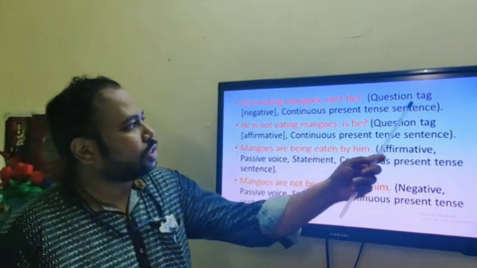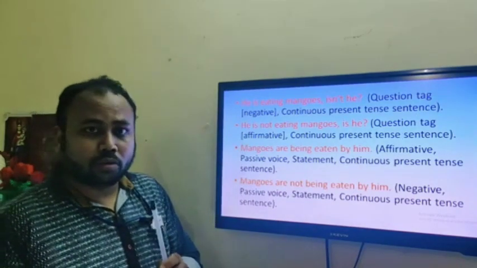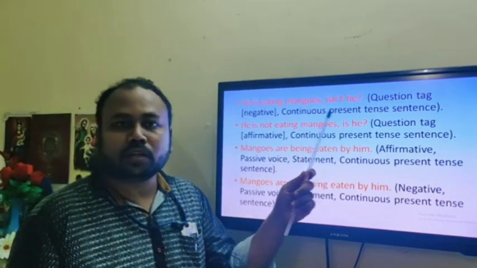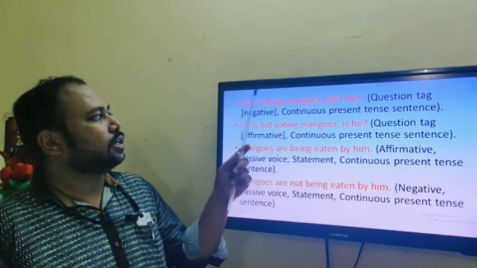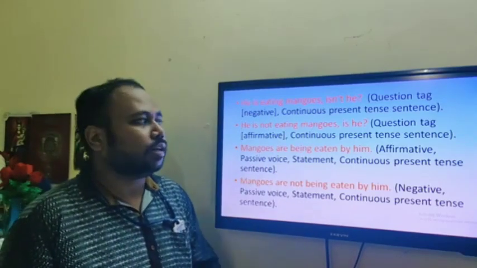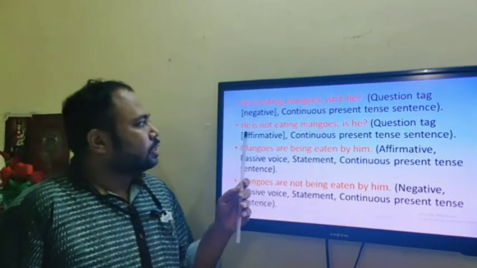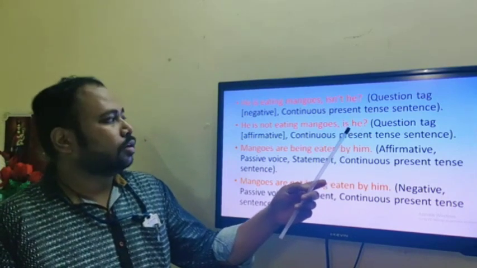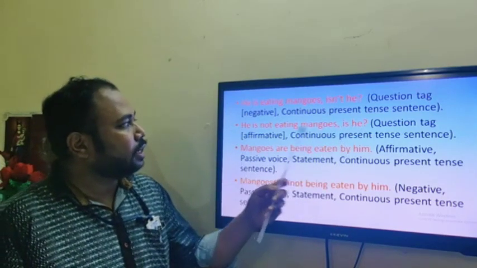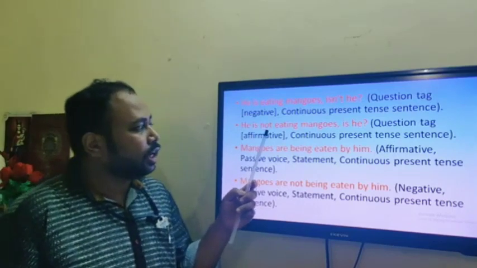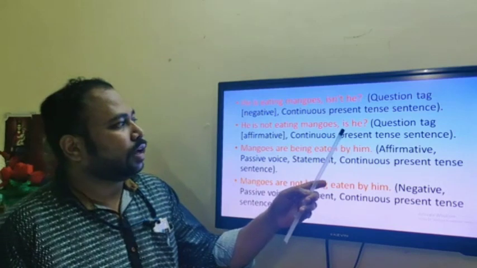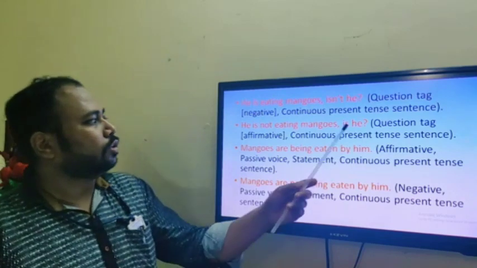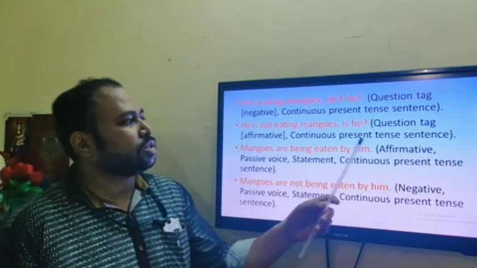The sentence is question tag, it's negative. Remember the golden rule of question tag, and that is, if the sentence is affirmative, then tag needs to be negative, and if the sentence is negative, then the tag needs to be an affirmative one. Sixth sentence is, he is not eating mangoes, comma, is he. Remember, the sentence is negative, that is he is not. We have a negative word not, that is why we have used an affirmative question tag. Now this one is question tag, affirmative, continuous present tense sentence.